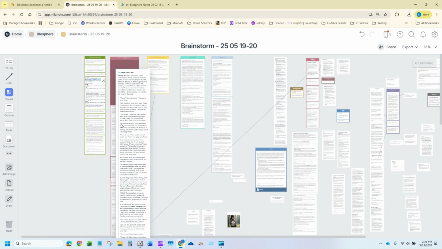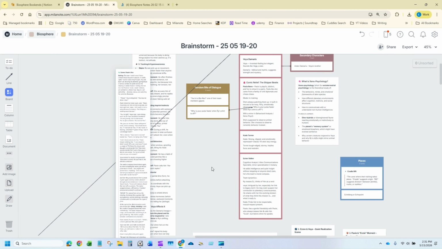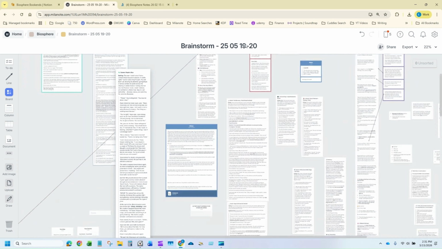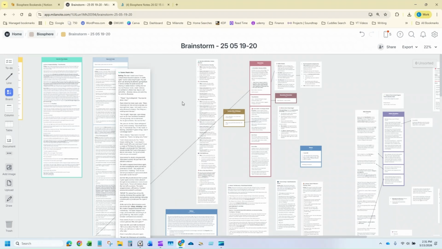So I can go into complete detail like this with the scenes, and then I can get really basic with it like this, and have random ideas for random dialogue or just the one sentence idea for a scene. So there's no structure for this stage, I guess, in the writing process. And so I did prefer Milanote for that reason, because it gave me a lot of freedom. And then as I went along, I could put it into different columns.